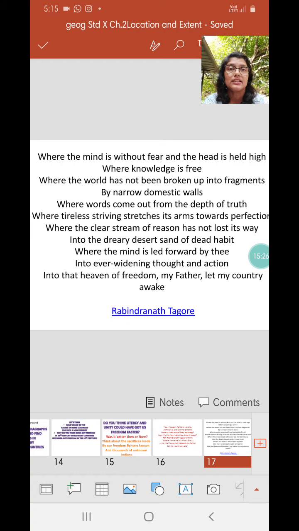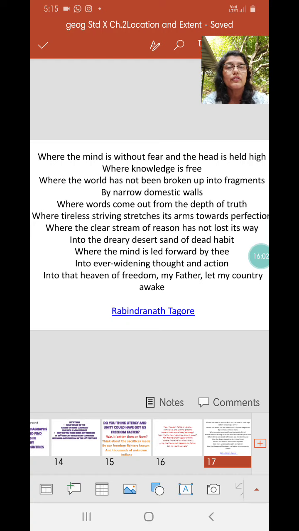There is no deceit in whatever we speak, where tireless striving stretches its arm towards perfection, where people work, they strive and stretch out their arms to be perfect. Okay, where the clear stream of reason has not lost its way into the dreary desert sand of dead habit, where we reason out. We don't just give up our reasoning because of the dead habits, okay, that we have created over the years. We need to reason out.